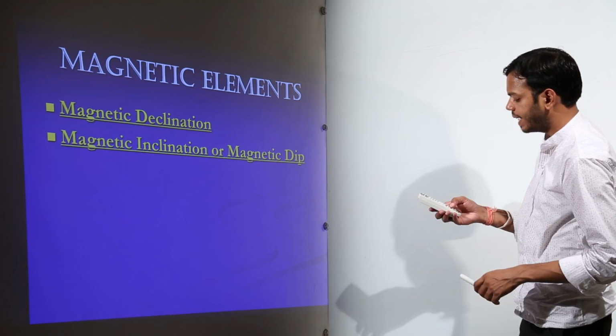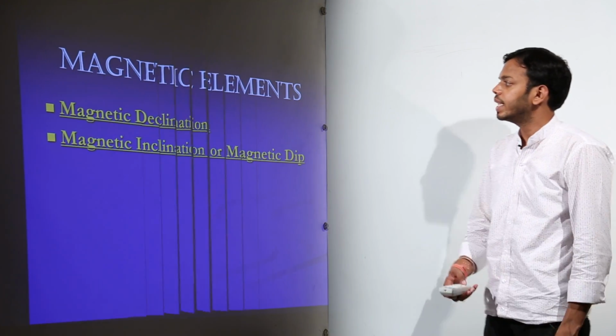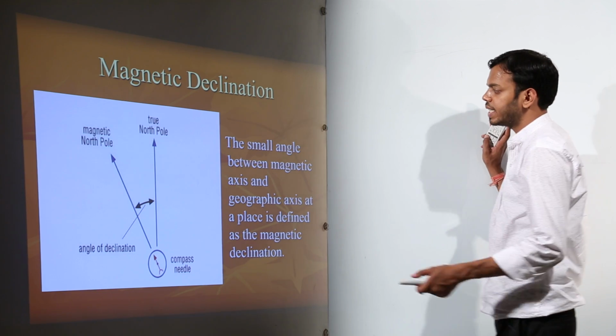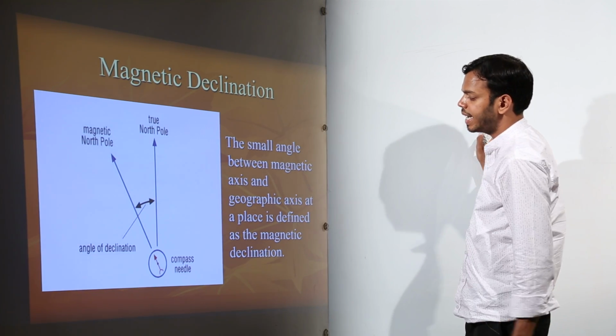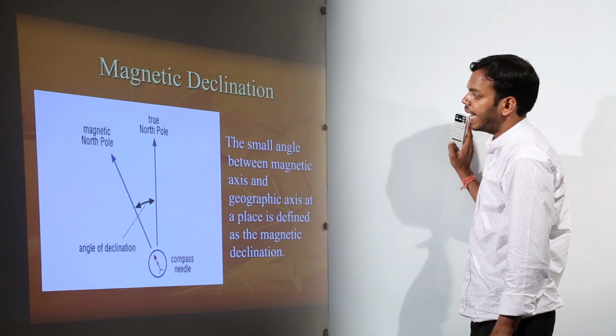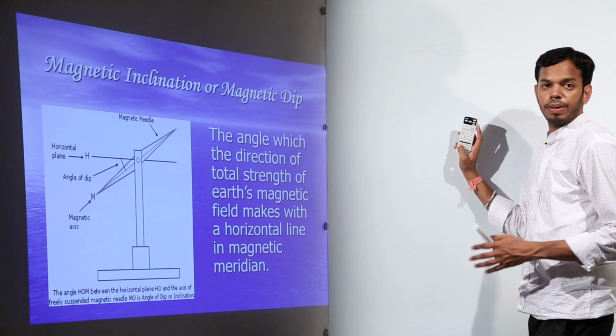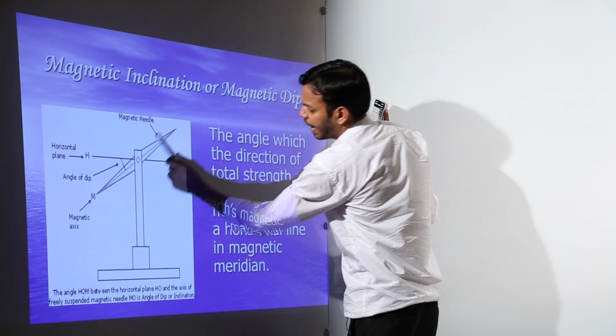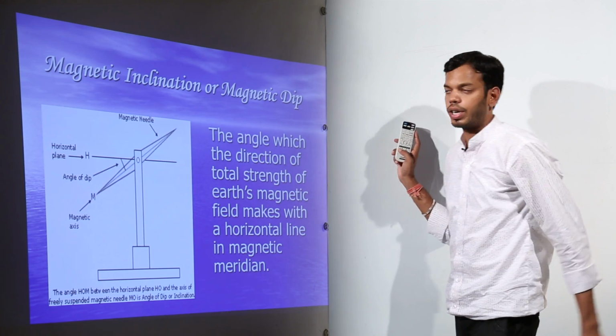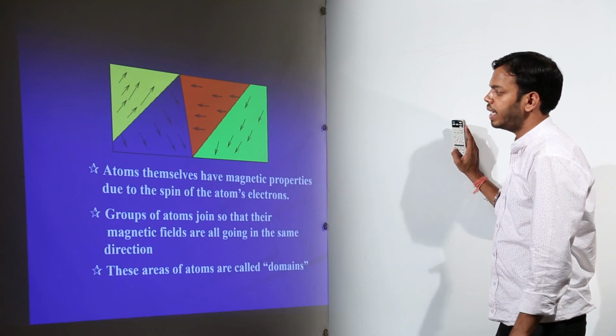So these are two magnetic elements which you should know. The magnetic declination is basically the small angle between magnetic axis and geographical axis at a place, and the second one is the angle of dip. It is the angle which the magnetic needle makes with the horizontal. Now we'll move on to the next part.